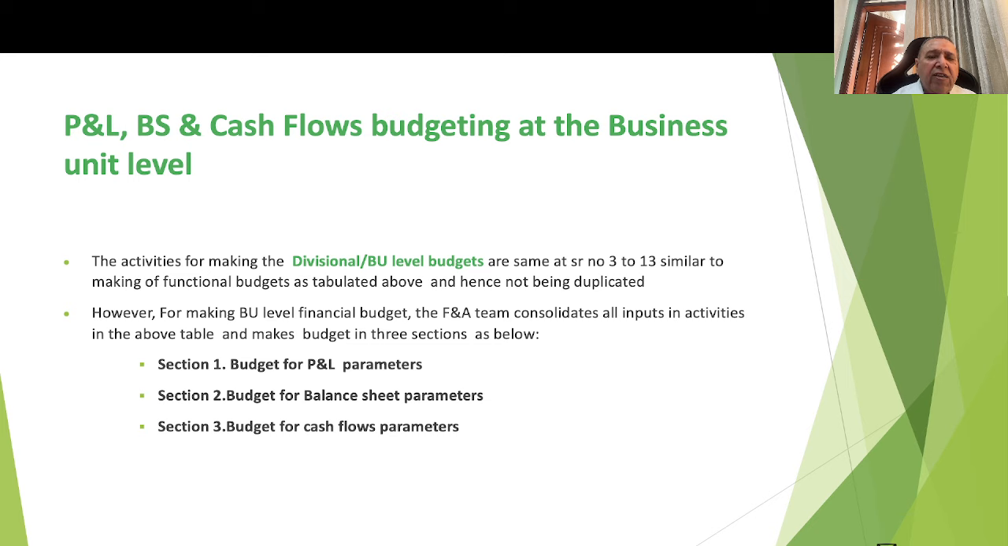In fact, the 13 activities which I have proposed above, these activities number 3 to 13, are common across different functional budgets, be it production, construction, sales, HR, quality, or R&D. The activities are by and large similar and hence not being repeated.